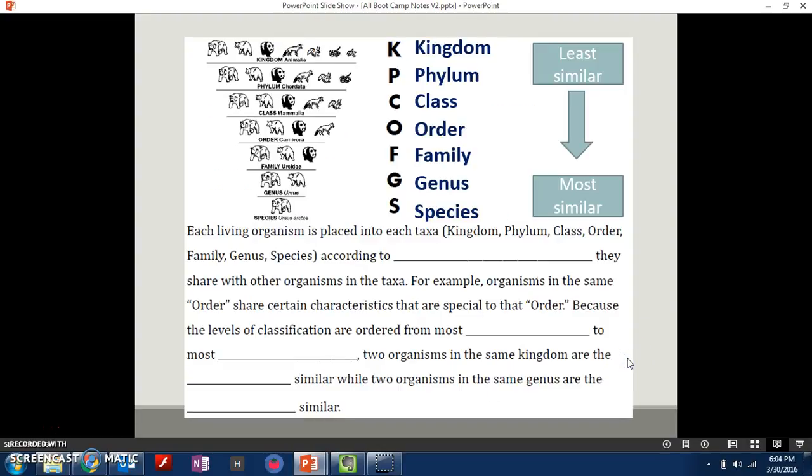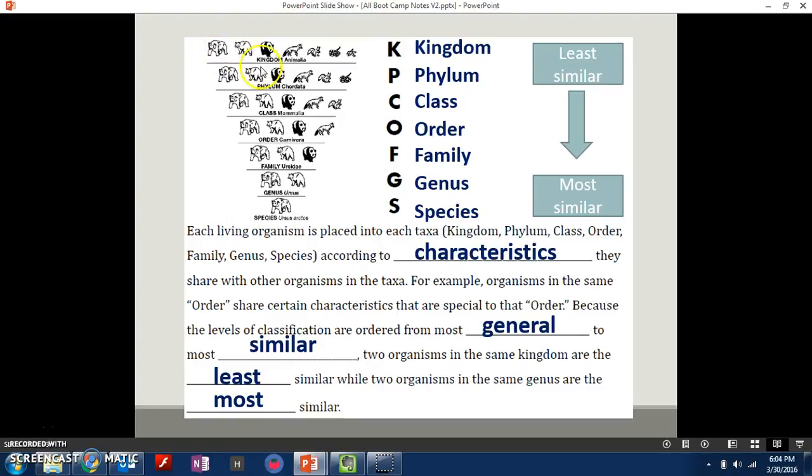So here, there are 7 different taxons that we most commonly use. The most general group is called the kingdom group. Then we have phylum, class, order, family, genus, and species.